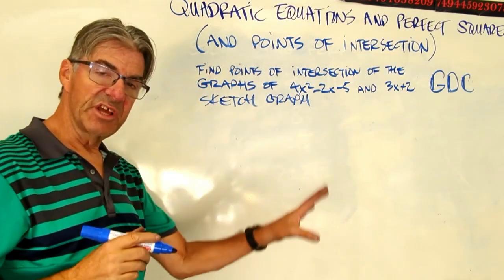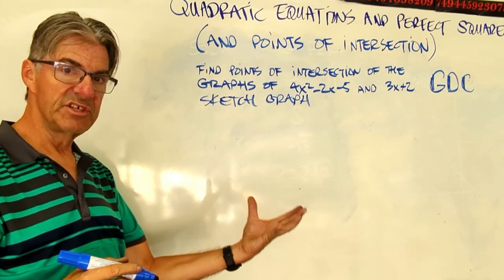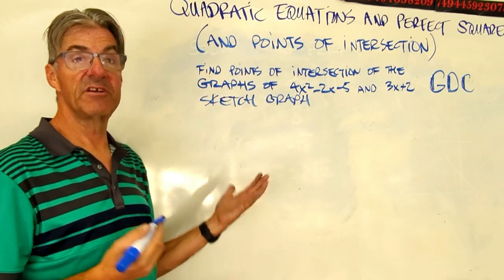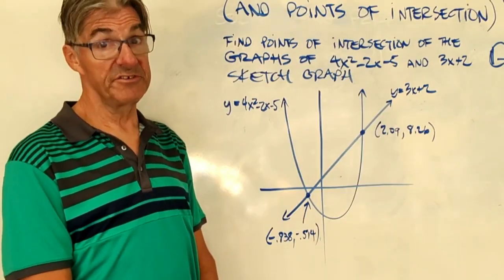So I want you to go ahead and use the calculator. You can use your trace to find those intersection points, but I also want you to make a graph sketch of that and then come back and compare your results. Let's see how you did.